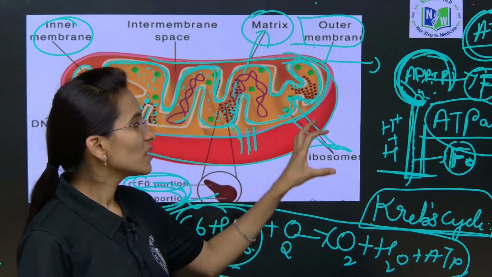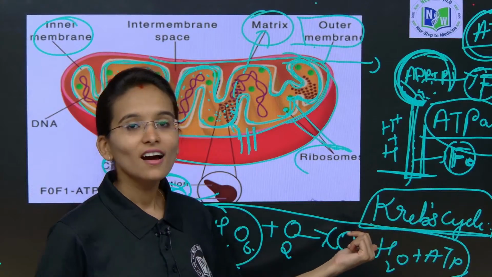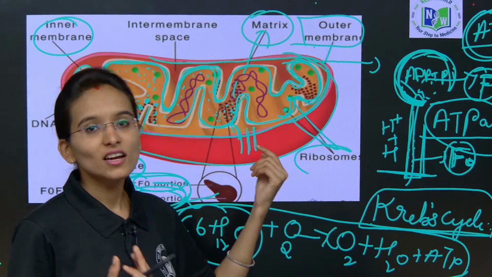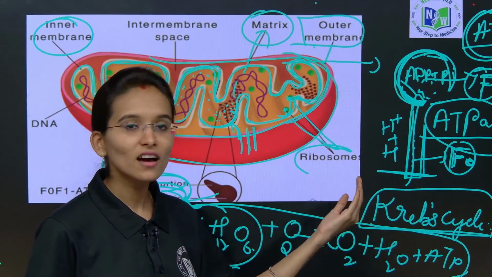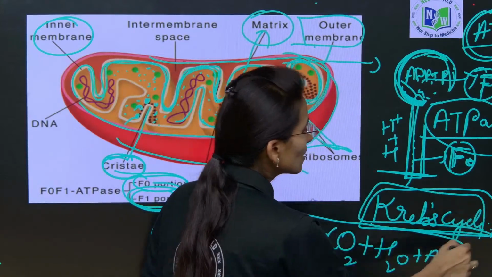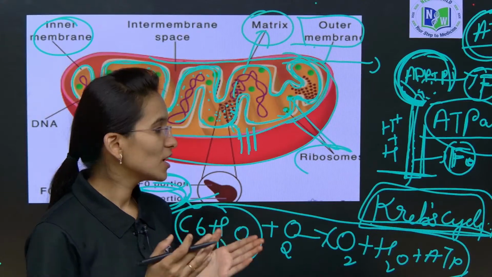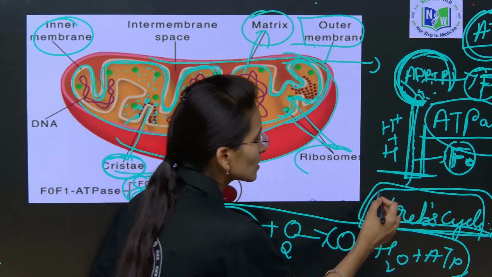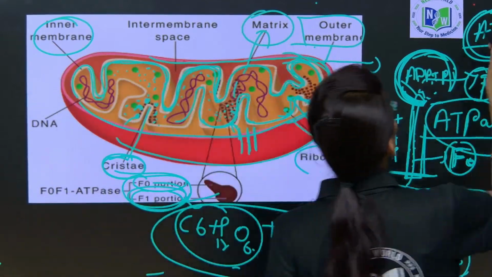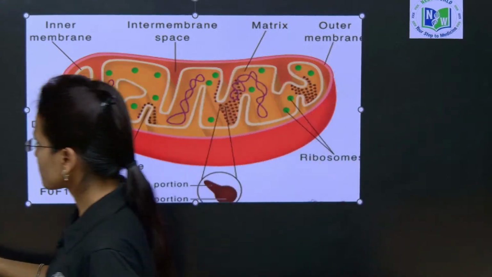So, here you need not study about the Krebs cycle, you are going to learn it in the higher standards, children. Inside this matrix only enzymatic reactions are going to take place. For that, in your NCERT there is only one example, that is called as Krebs cycle. Apart from the Krebs cycle, we also have the electron transport chain. The Krebs cycle is actually involved in the cellular respiration process. So, now let us look into the functions of the mitochondria.